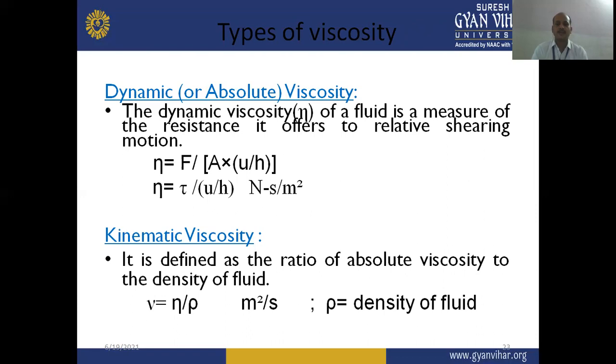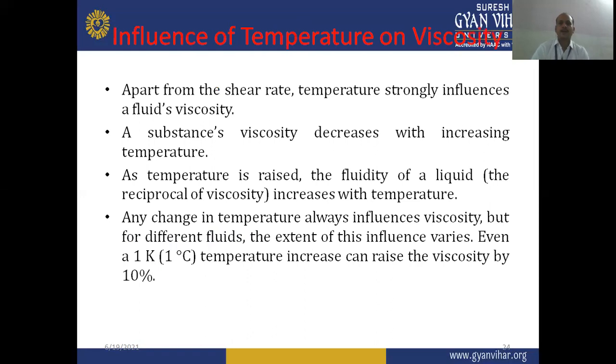So when we divide the absolute viscosity by the density of fluid, we obtain the value of kinematic viscosity. The unit of kinematic viscosity is generally Stoke or centi-Stoke. So we can represent the kinematic viscosity in terms of Stokes or centi-Stoke.